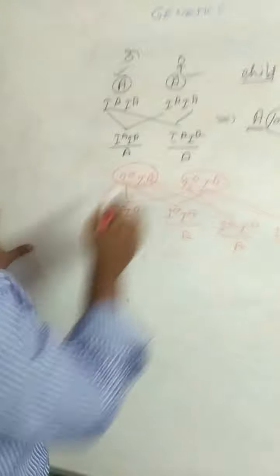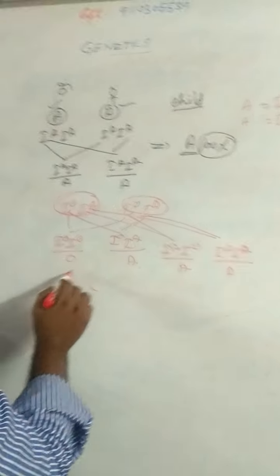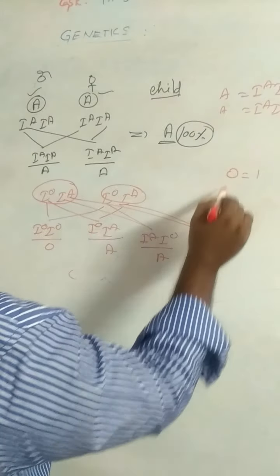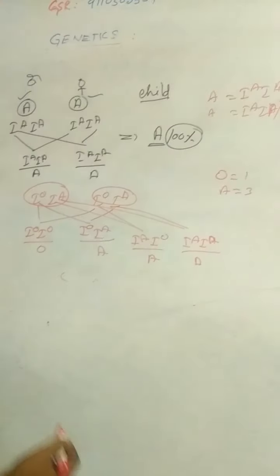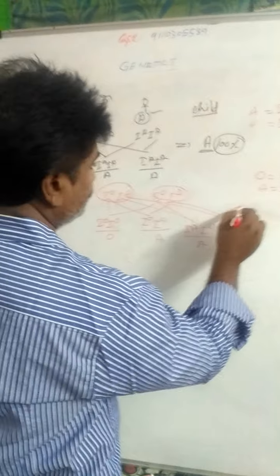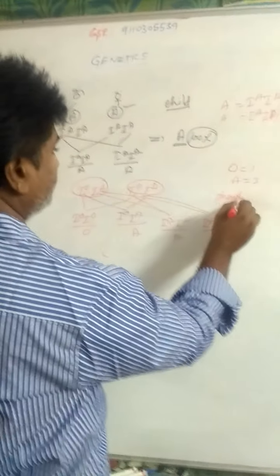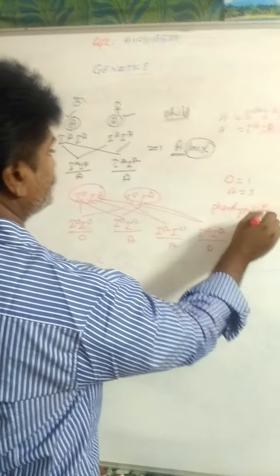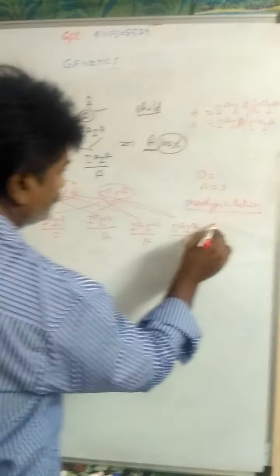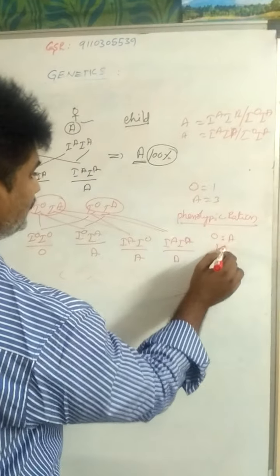If the father and mother both are heterozygous, the result is one O group and A groups are 3. One O group and A groups are 3. So phenotypic ratio in this case is O is to A is equal to 1 is to 3.